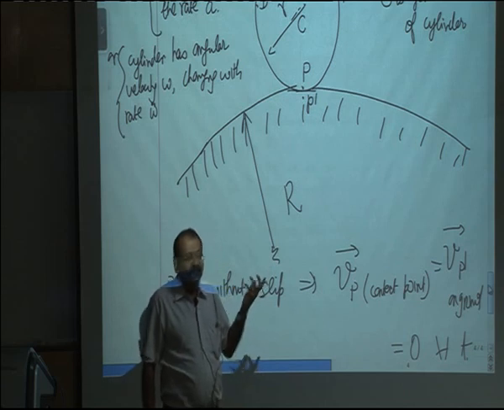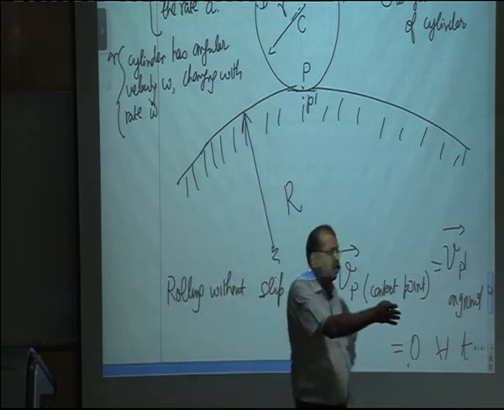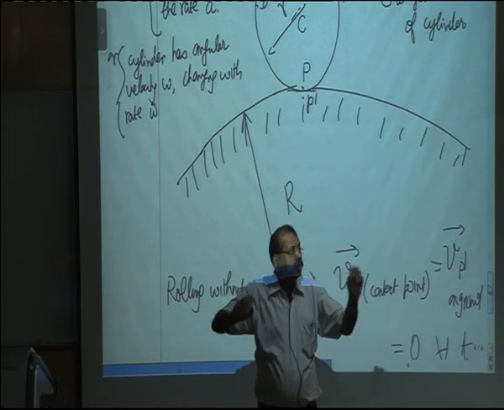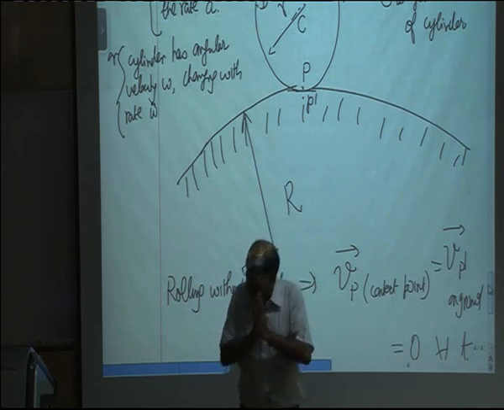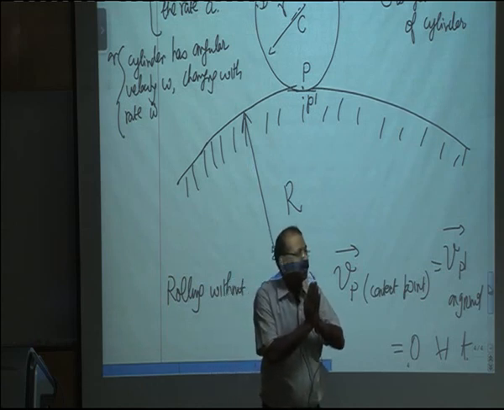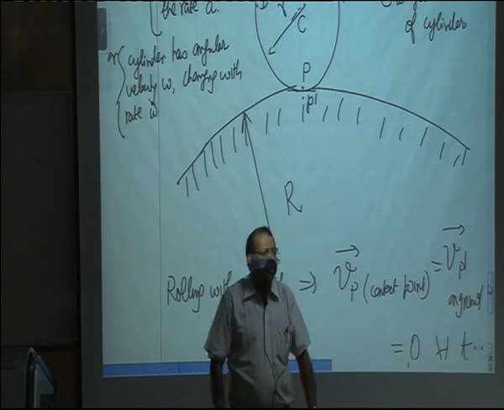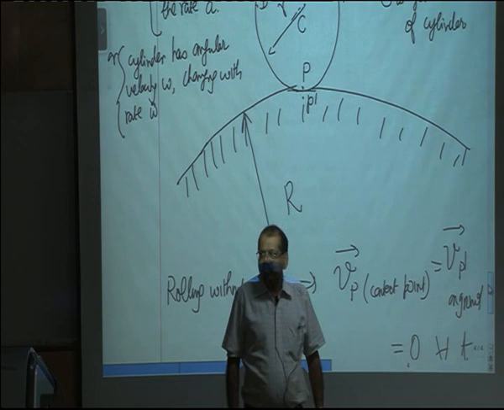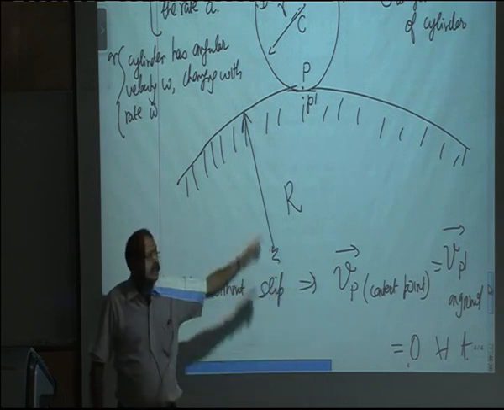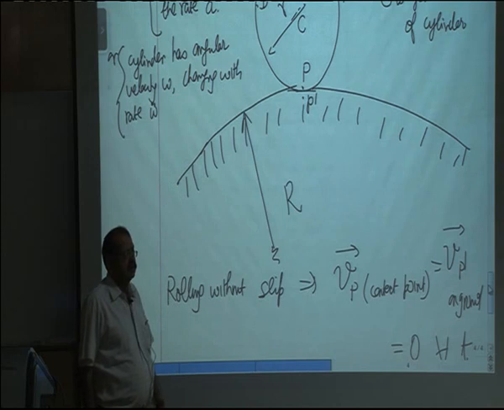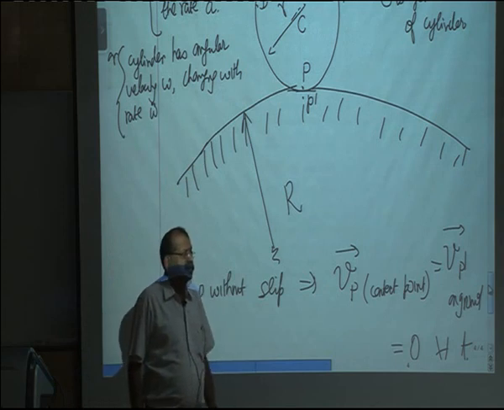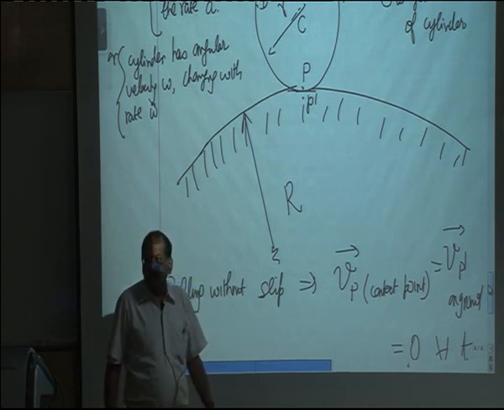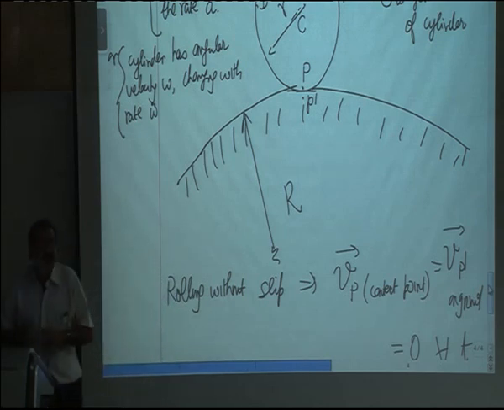Do we know that? Now let's try to work out, and this problem is slightly more involved than the level ground. So how do we work out the velocity and acceleration of C? For that, the best way to do it is, let us think in terms of path coordinates. What is the path of point C? Everybody please try to visualize the path of point C here. It's a circle of radius r plus small r. Does everybody visualize this? And that is the basic way of solving this problem. The path of point C.